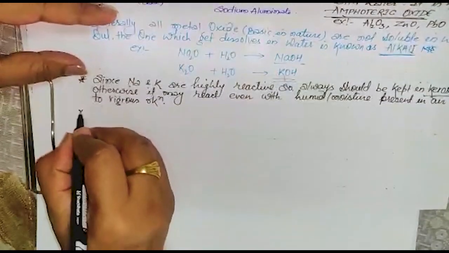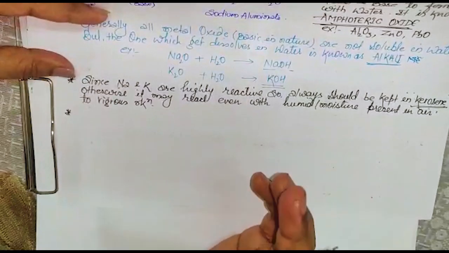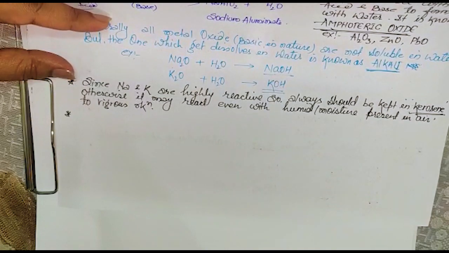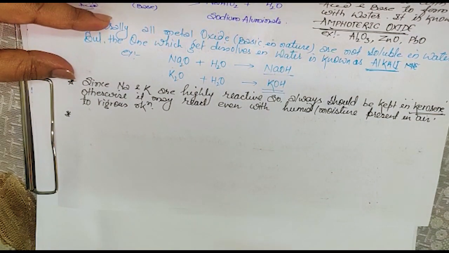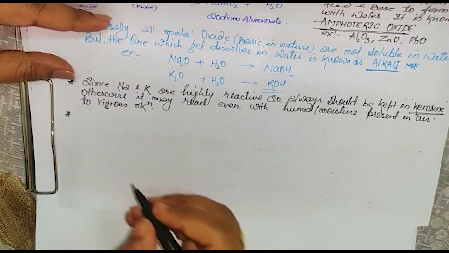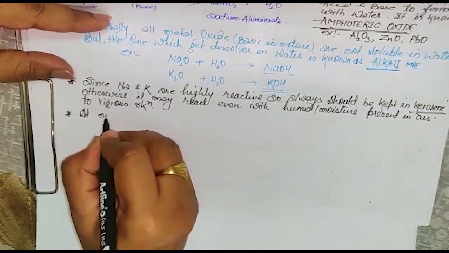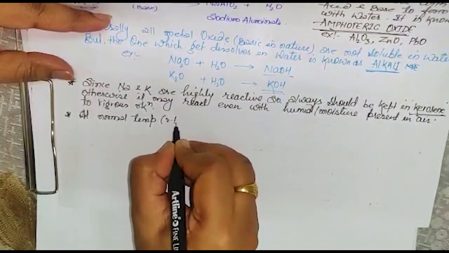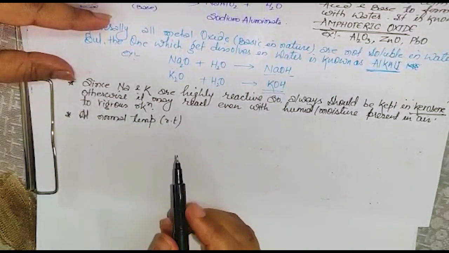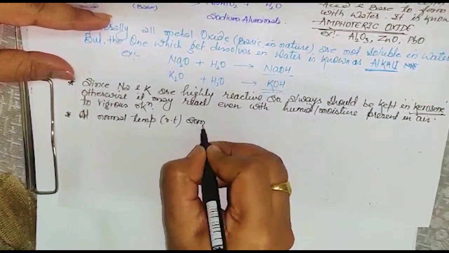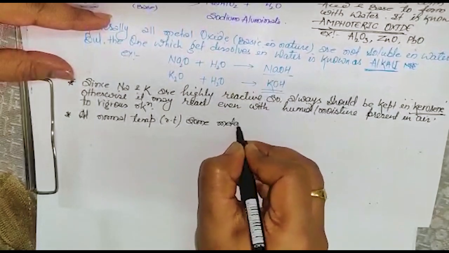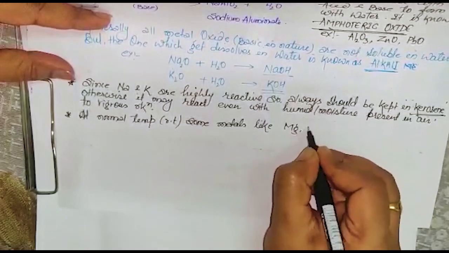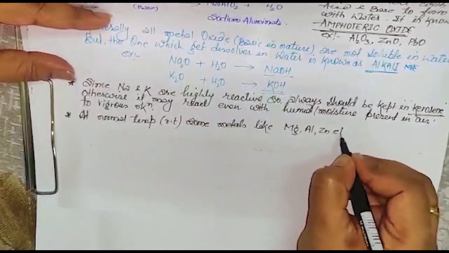Second point is that some metals like magnesium, aluminium, zinc, at normal temperature cover themselves with a thin layer of oxide, which is called a protective layer. So we can write: at normal temperature, that means room temperature, RT means room temperature, some metals like magnesium, aluminium, zinc, etc.